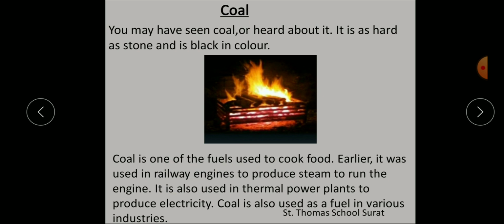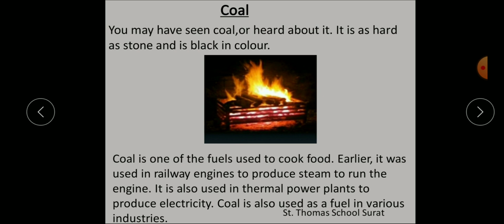So students, what is coal? Coal is a complex mixture of carbon, hydrogen and oxygen compounds with some percentage of nitrogen, sulfur and phosphorus. You have studied these compounds' names in the fourth chapter, metals and non-metals.